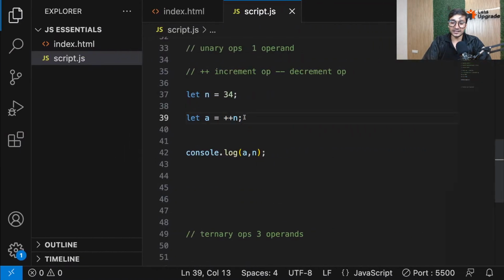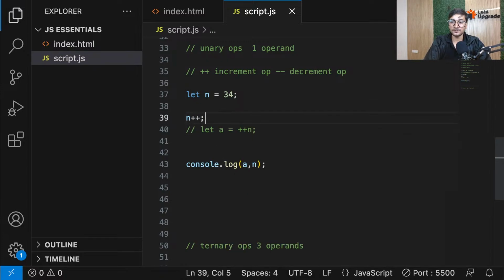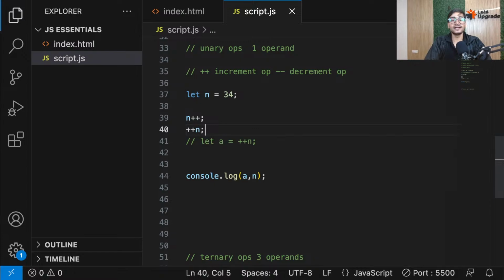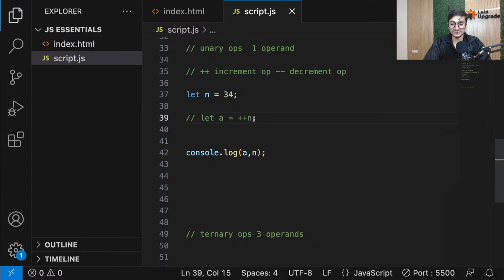Normally, if you're doing just n++ or ++n, it doesn't matter because at the end it's all increment. But if you're using this increment logic in an operation like this, where you're also assigning it to some variable, then if it is post, the operation will happen first and then the increment will happen. If it is pre, the increment will happen first and then the assignment will happen. And the same goes for decrement as well.